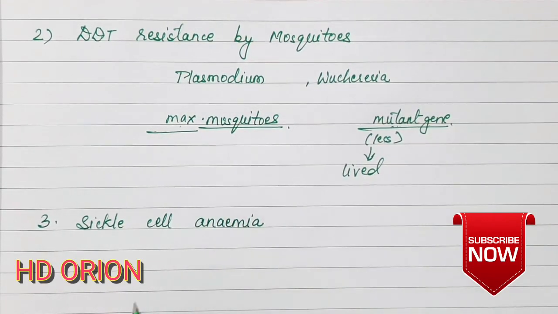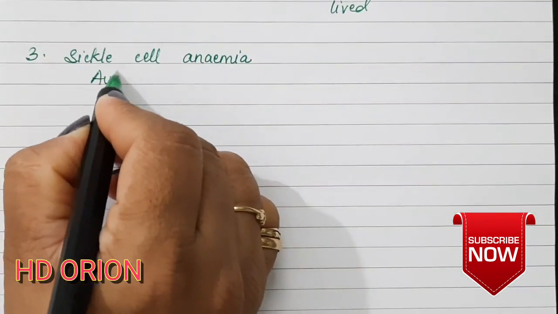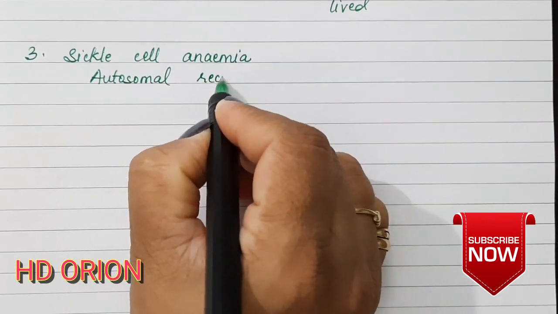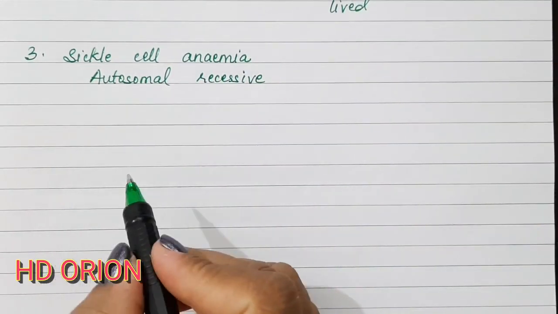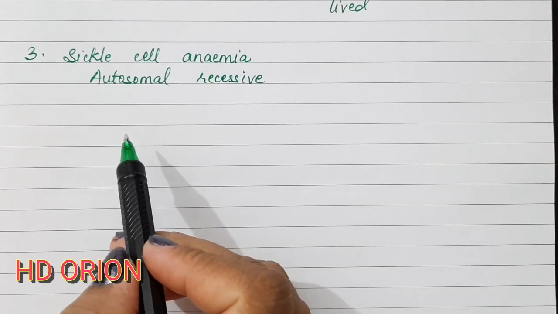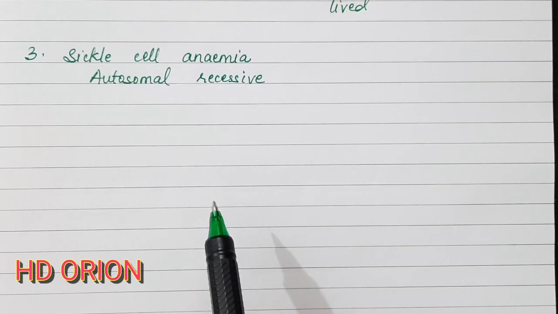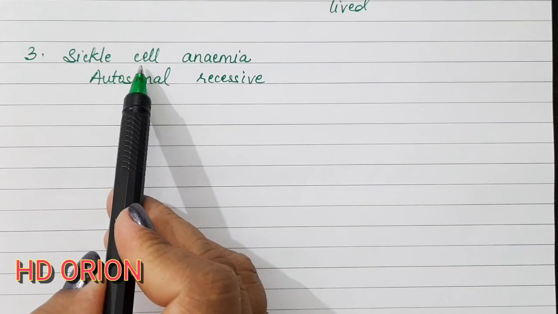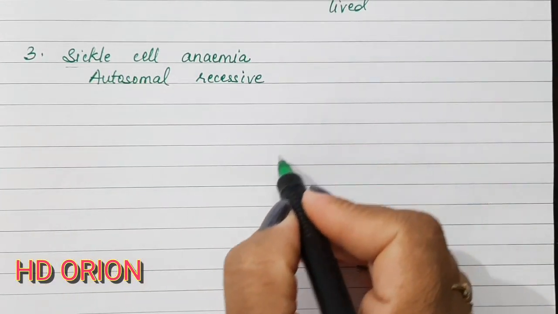Sickle cell anemia is a very good example of natural selection. This is an autosomal recessive disorder in which there is a change in the shape of the RBCs. The RBCs are commonly disc shaped, biconcave, and this enables them to carry oxygen. But if they become sickle shaped, the oxygen carrying capacity becomes very less.